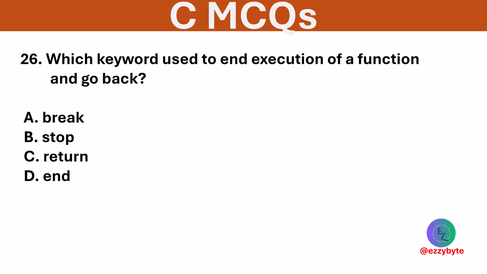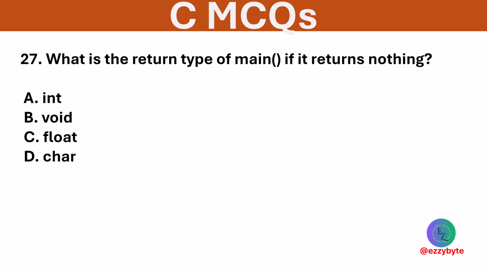Which keyword is used to end execution of a function and go back? Options are break, stop, return, and end. Option C is correct. Return exits the function and optionally returns a value. What is the return type of main function if it returns nothing? Options are int, void, float, and char. Option D is correct. If main function returns nothing, the return type is void.